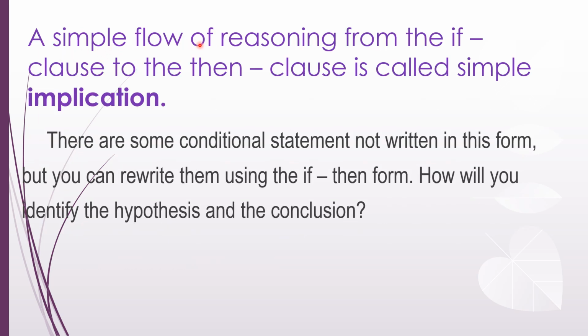A simple flow of reasoning from if clause to then clause is called simple implication. There are some conditional statements that are not written in this form, but you can rewrite them using the if and then form. How will you identify the hypothesis and conclusion?